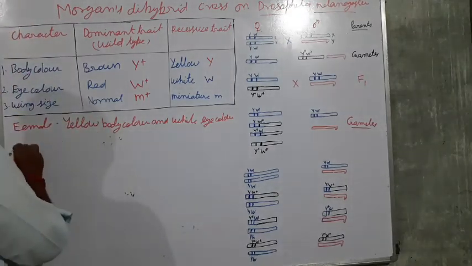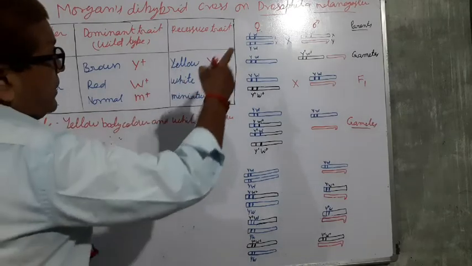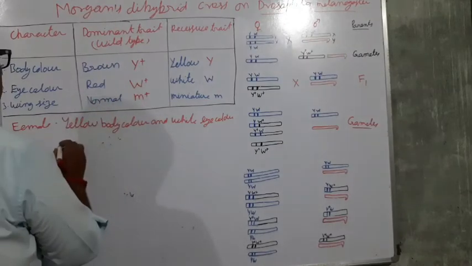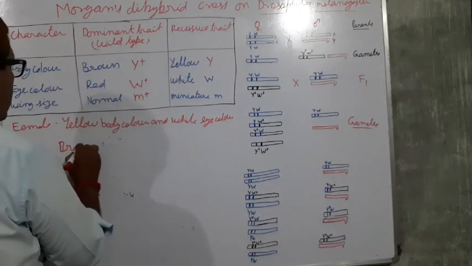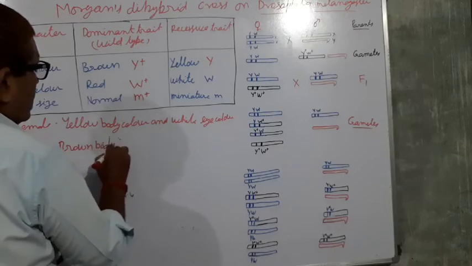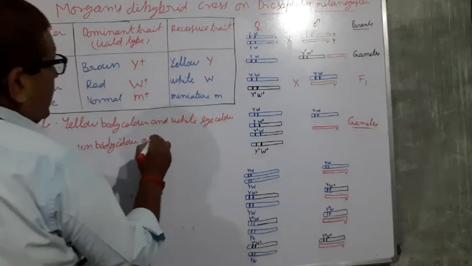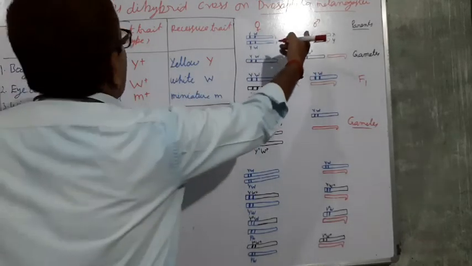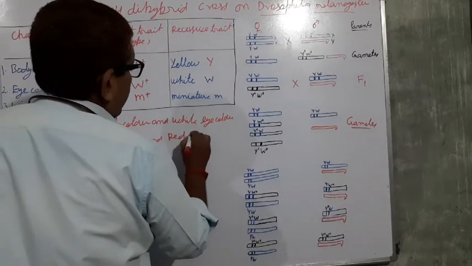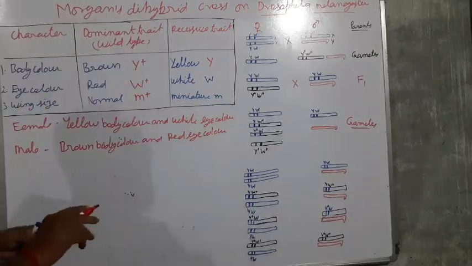In the case of the male, what happens? The male has y plus, related to brown body color, and w plus, meaning red eye color. The cross is made between them.